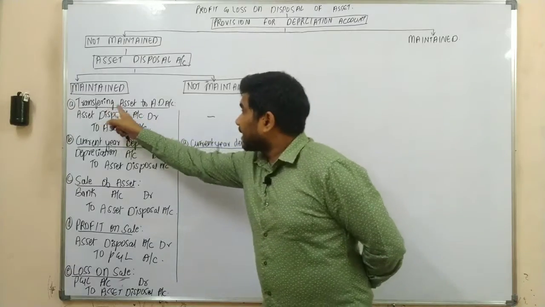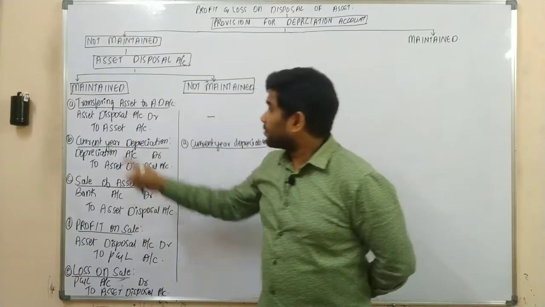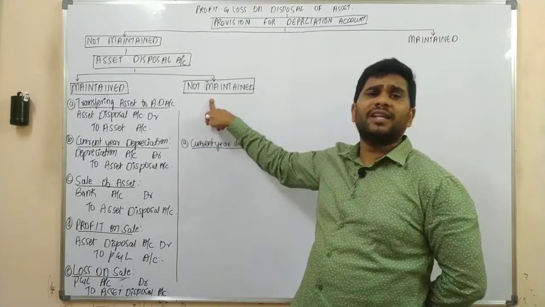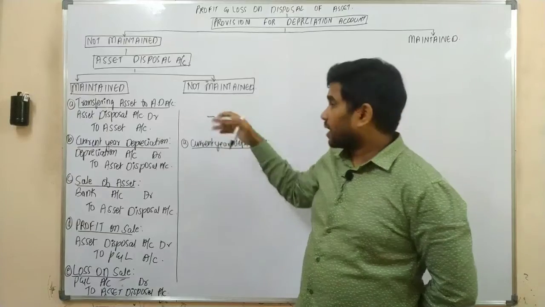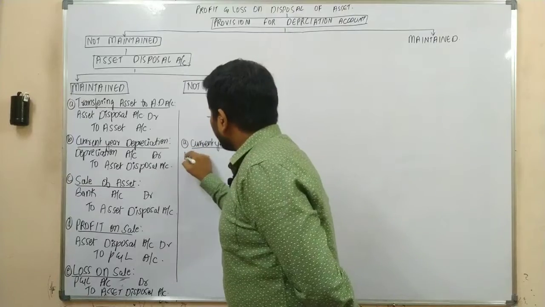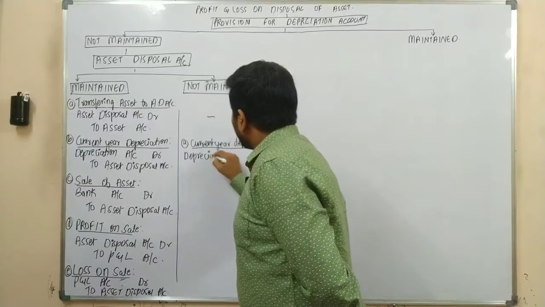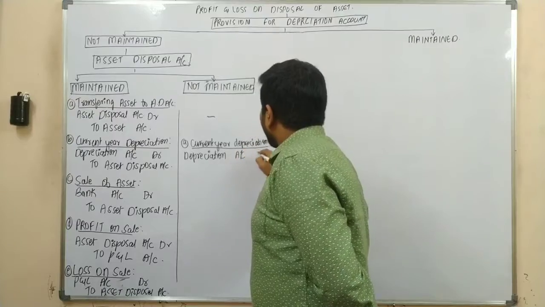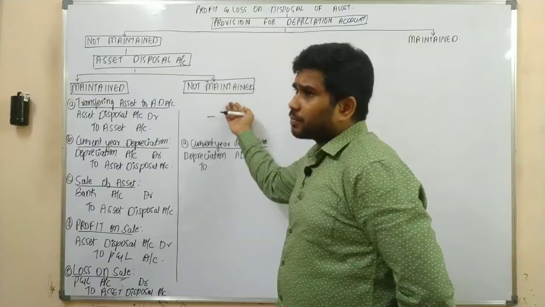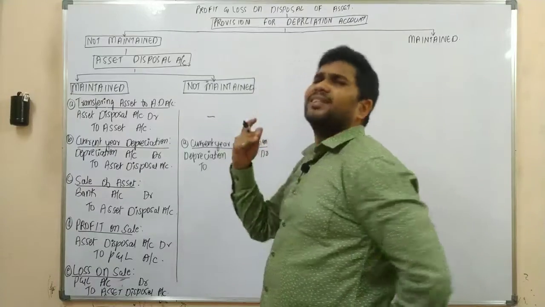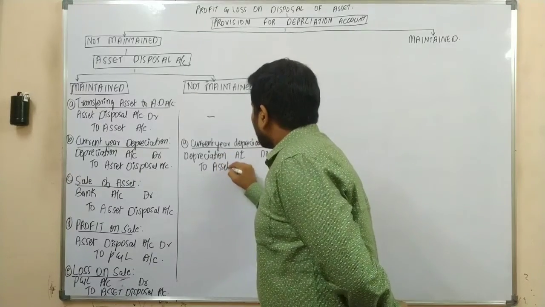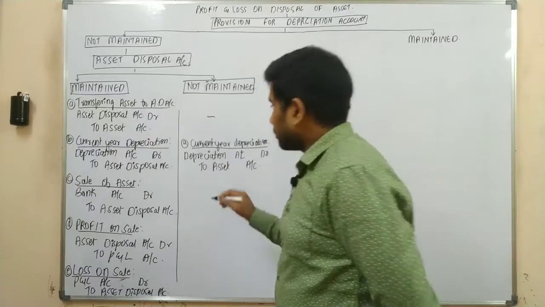Sir, why not transfer the asset to asset disposal account? Because we are not maintaining it. We are not maintaining any separate account. Yes or no? That's the only reason. So your first transaction would be current year's depreciation. The journal entry would be depreciation account debit to, as you are not maintaining your asset disposal account, the general journal entry: depreciation account debit to asset account. That's it.